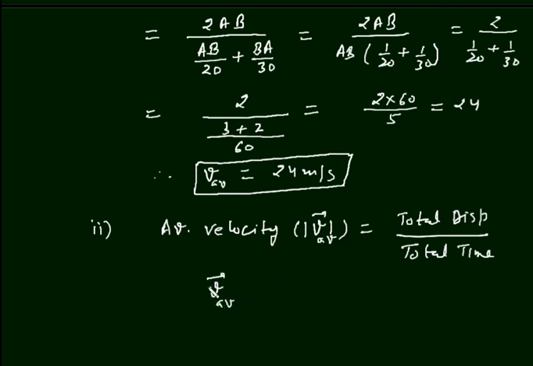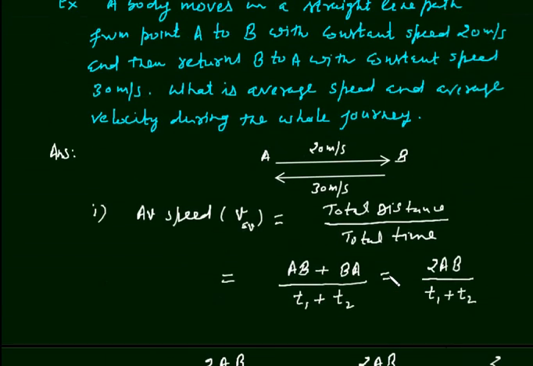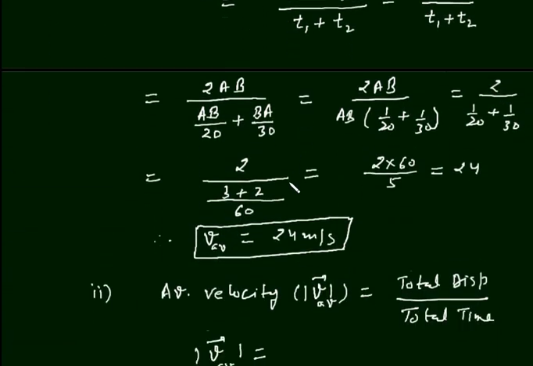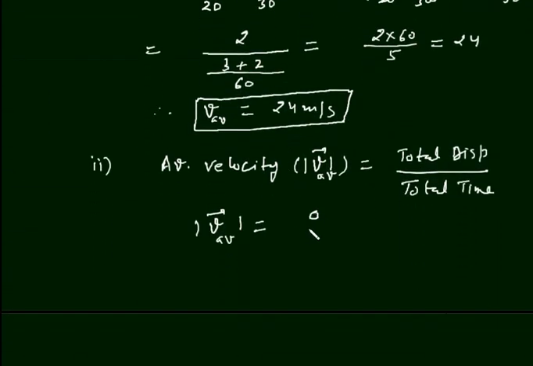This is the magnitude of average velocity. Here the body moves from A to B and then comes back to A. So the total displacement is 0. So this is 0 upon, let the total time be t. So this is 0. So the average velocity is 0.